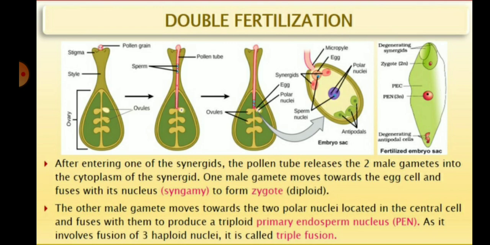When the second male gamete fuses with the central cell, what happens? The triploid primary endosperm nucleus is formed. The fertilization process occurs two times, fertilization is happening two times, so it is called double fertilization. And triple fusion means in the secondary nucleus two nuclei are already present, and a third nucleus, the male gamete, enters, so it is called the triple fusion process.